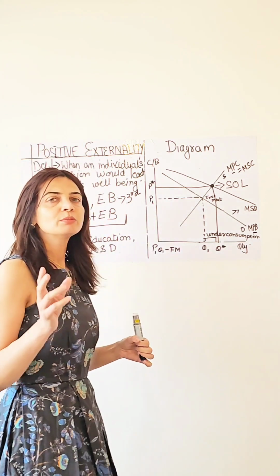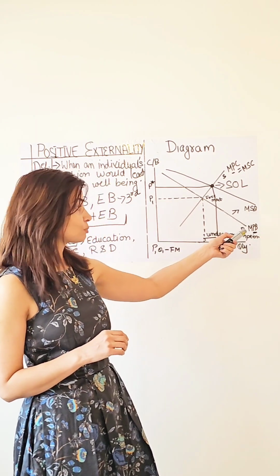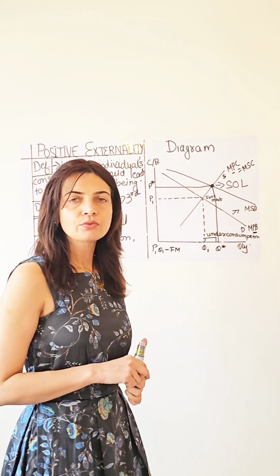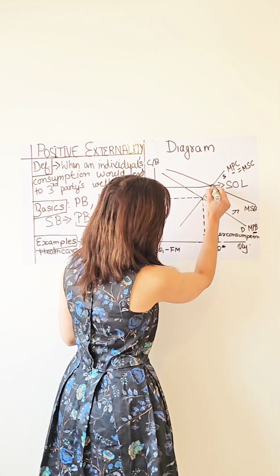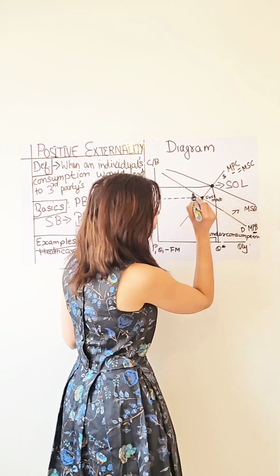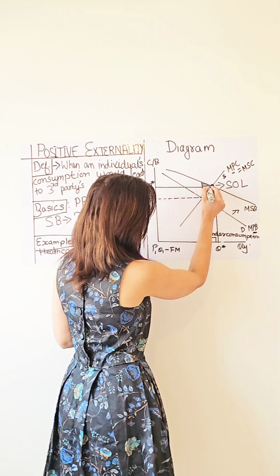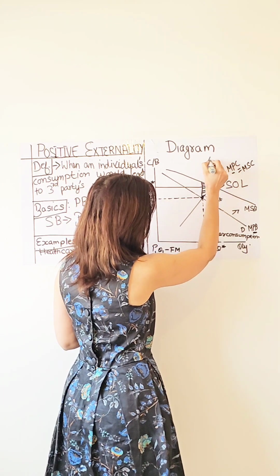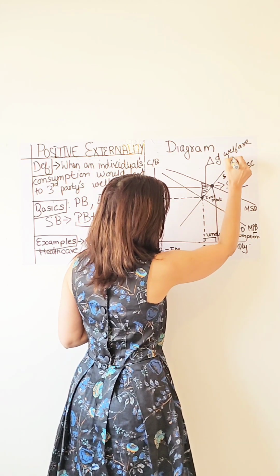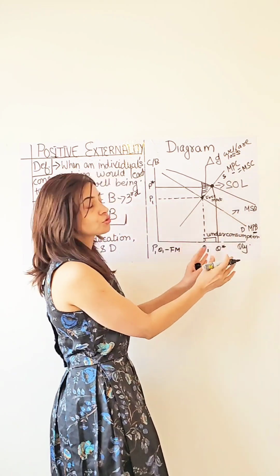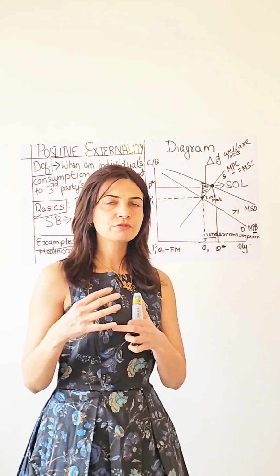Let's have a look. So remember, like I said last time, that the vertical distance between two curves, in this case benefit curves, will be the area of welfare loss. So let's see where can we find it. So we have a new equilibrium here, and this is our old equilibrium. And from here, we can see the area or the triangle of welfare loss when free market underconsumes.